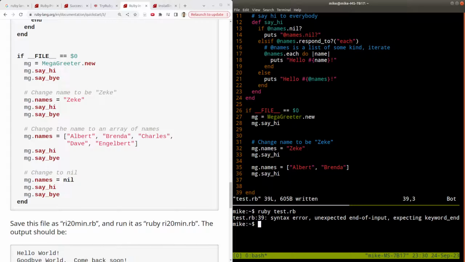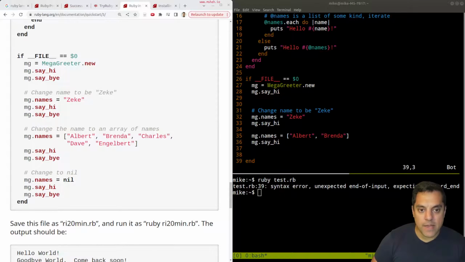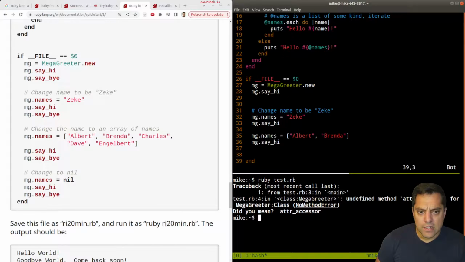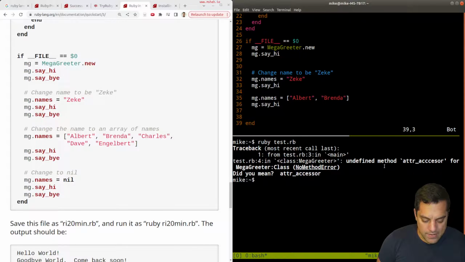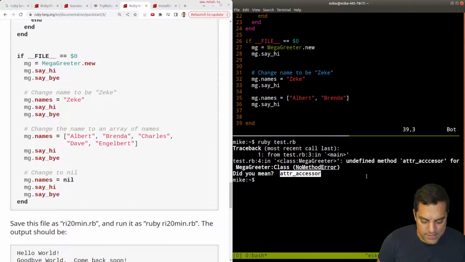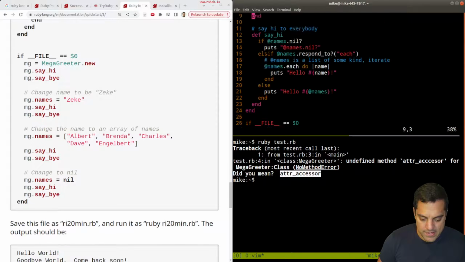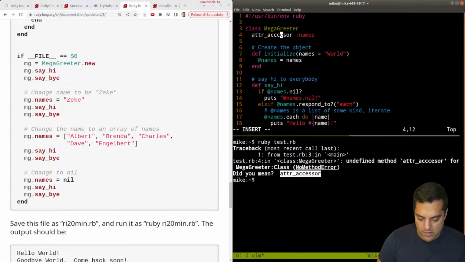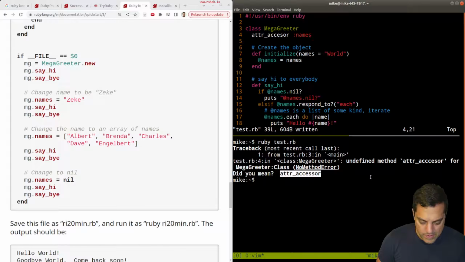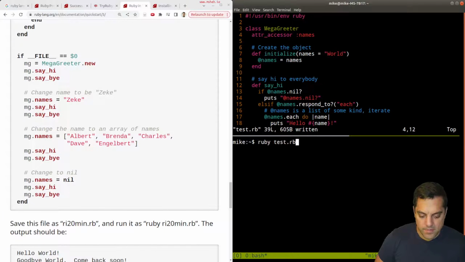Okay, perfect. So now you can see all the code. Let's run it. I'm going to come back in here and see what happens. So I'll run Ruby test here. And error. Okay, undefined method attribute accessor from MegaGreeter class. Let's see. Oh, it's giving me a little helper here. So probably just spelled something terribly wrong. Yep, three C's here. Accessor. Oops. Okay, let's see what we did here. attr_accessor, two S's. Okay.